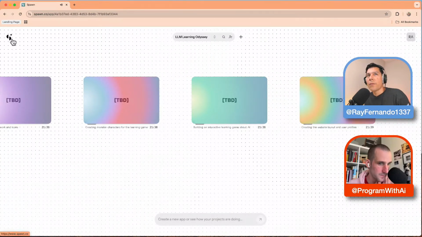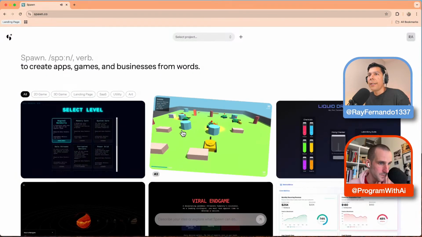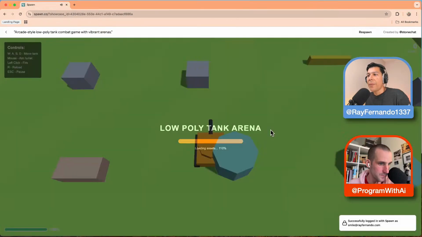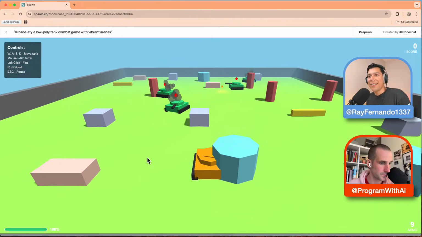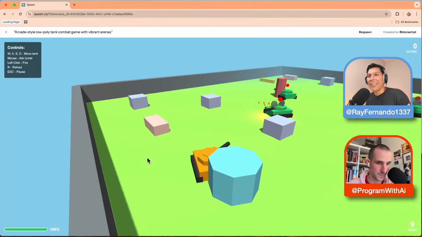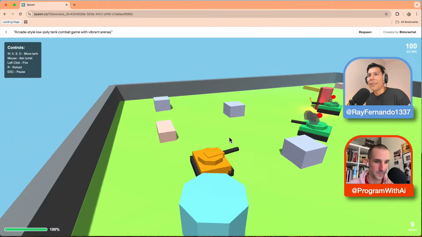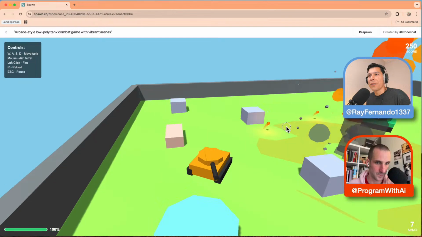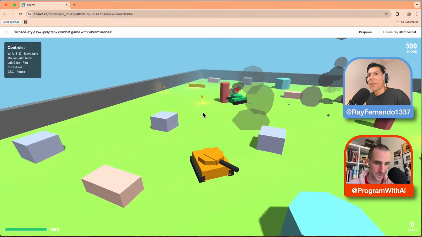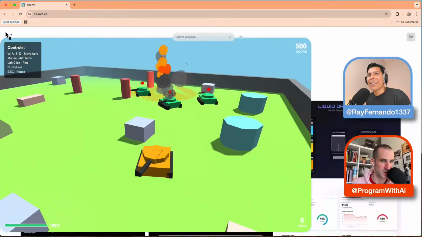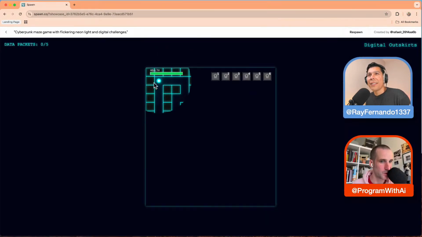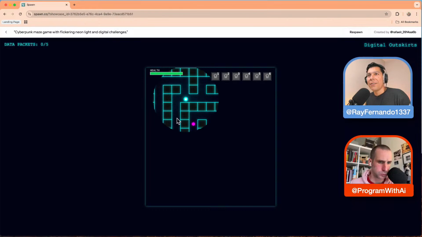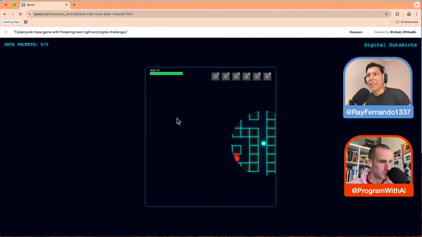For those who are tuning in, these apps are fully fledged apps. So you're basically WASDing. This is kind of crazy, actually. Wow, this is pretty insane. Aim the mouse. Oh my gosh. Yo, this is crazy, man. That's pretty wild. Look how crazy. This is kind of amazing, actually.